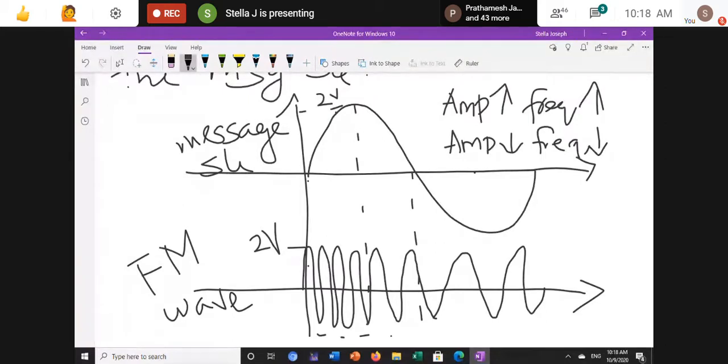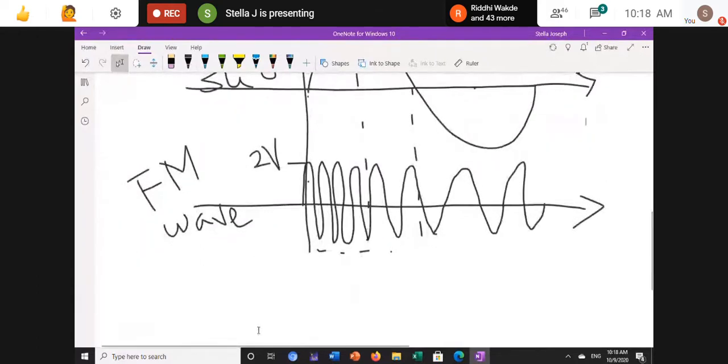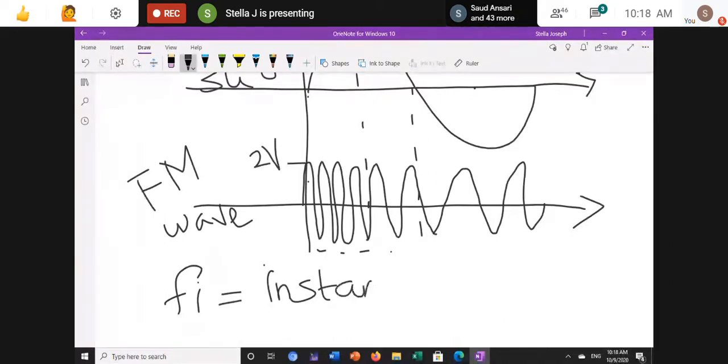So here we can say the changing of frequency from higher to lower and lower to higher according to the amplitude, we are giving a name called instantaneous frequency, Fi.